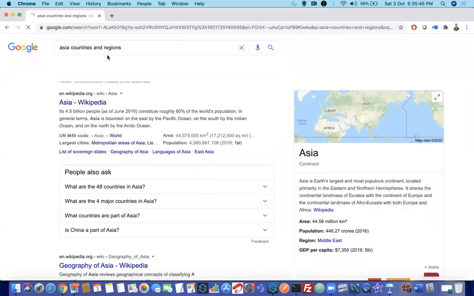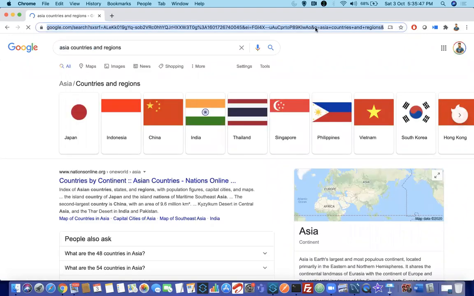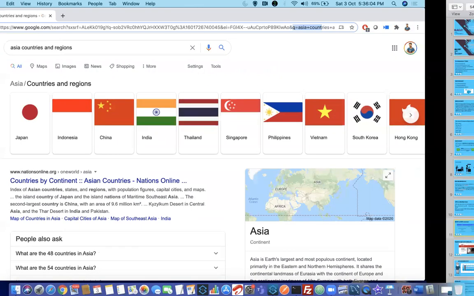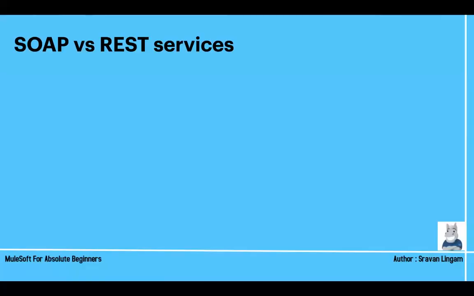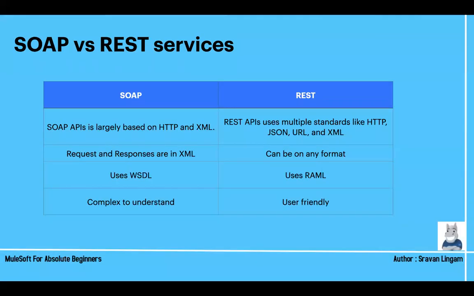Asian countries and regions, if I select this, you can see now q equal to Asian countries and region. You have to understand this so that it makes it easier to understand what web services are. For experienced guys it is very easy to understand, but this is for beginners to understand what web services are. That's all about a small example on a website.